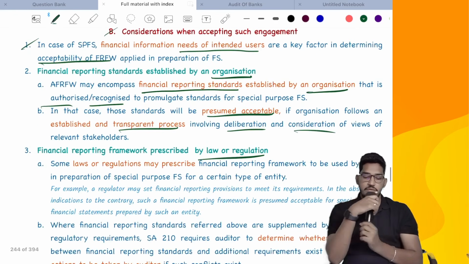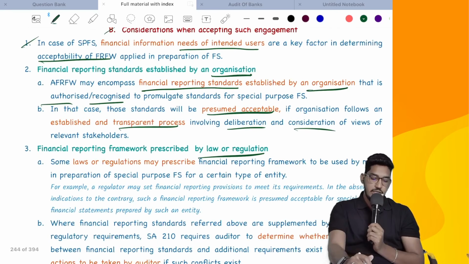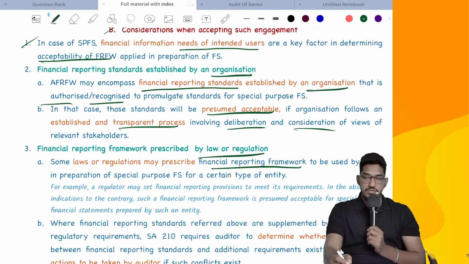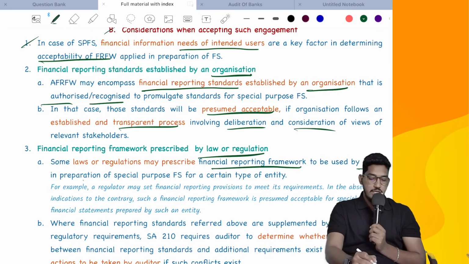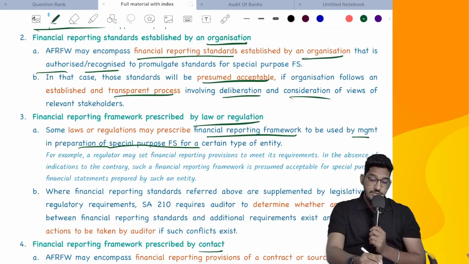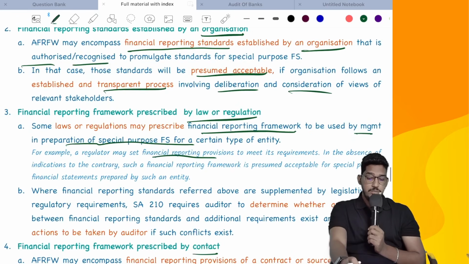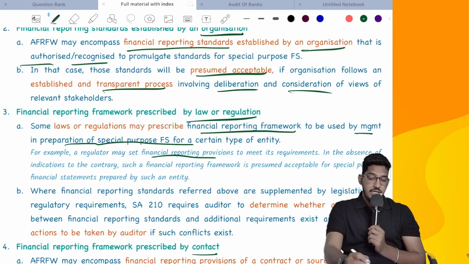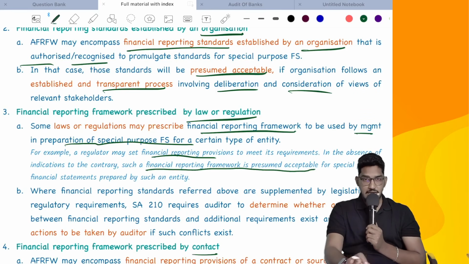Then financial reporting framework prescribed by law or regulation. Some laws or regulations may prescribe the financial reporting framework to be used by management in preparation of special purpose financial statements. Generally, as I have told, these are also acceptable. If you read the example, a regulator may set financial reporting provisions to meet its requirement. In the absence of indications to the contrary, such a financial reporting framework is presumed acceptable.